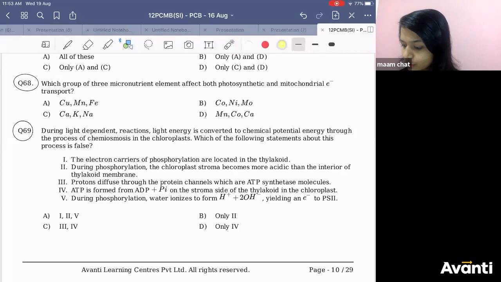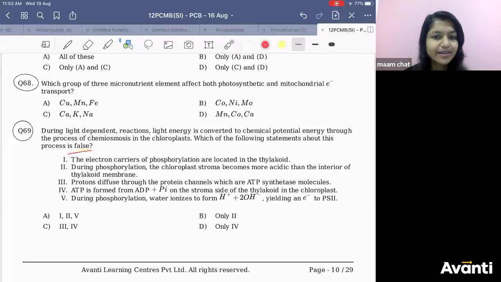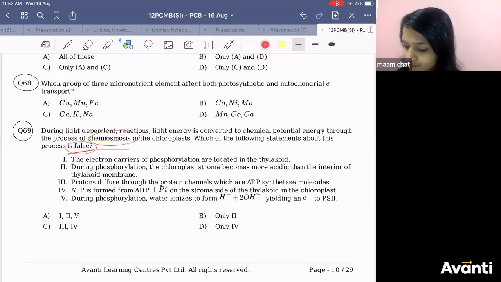You need to find out which one is false. And here is the key. I did not read the question. My key terms are chemiosmosis, false, and then light reaction. I did not read the entire thing. These are the key terms. Now read the statements and find out. Go for this one first.